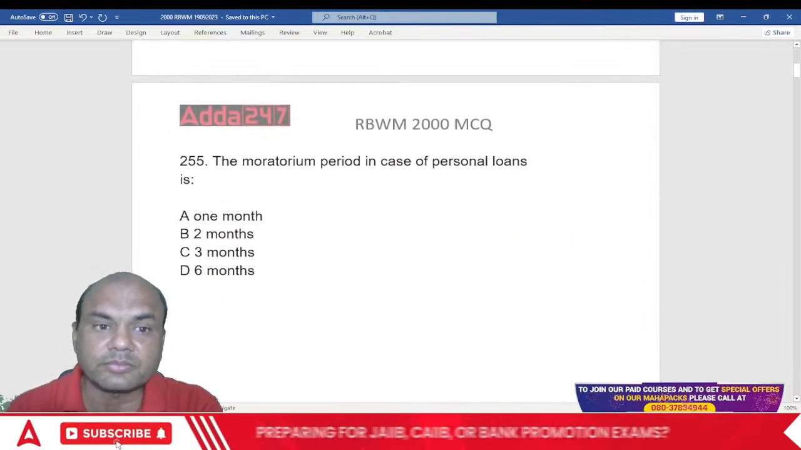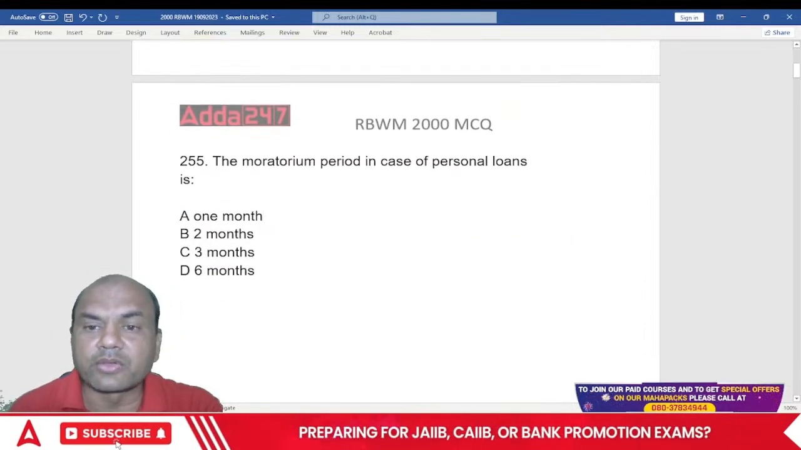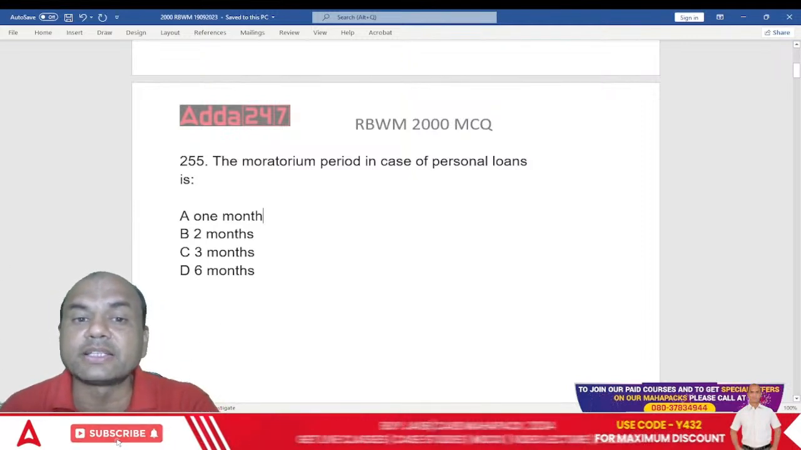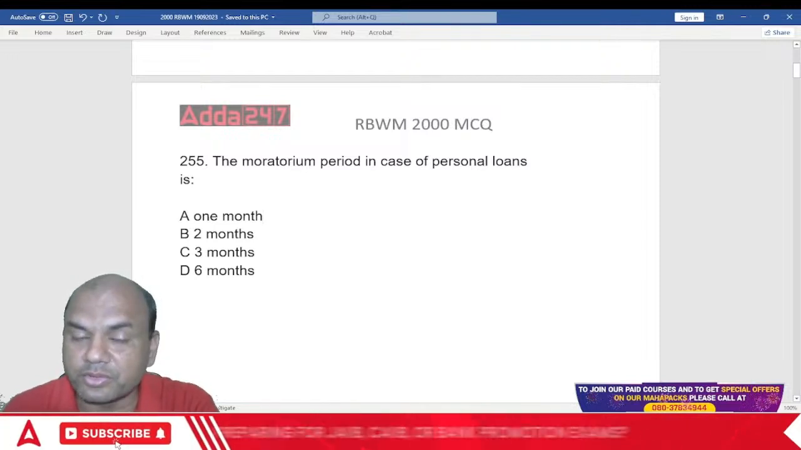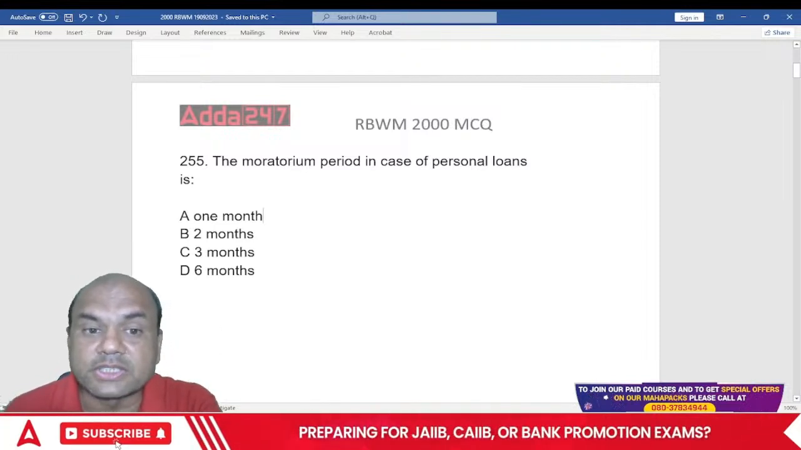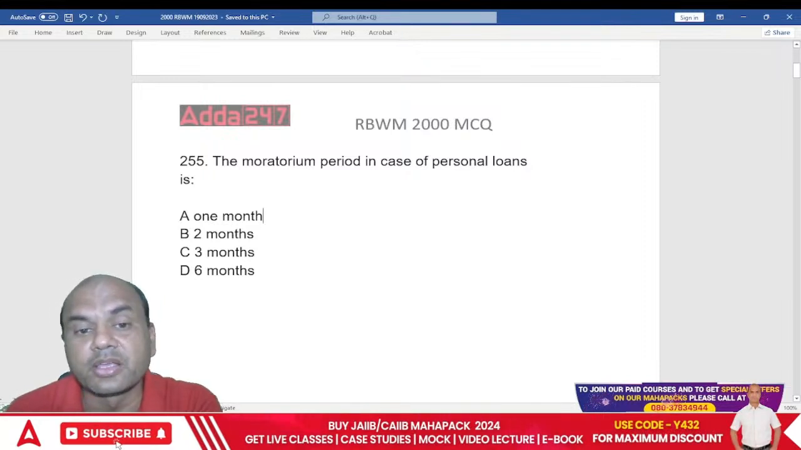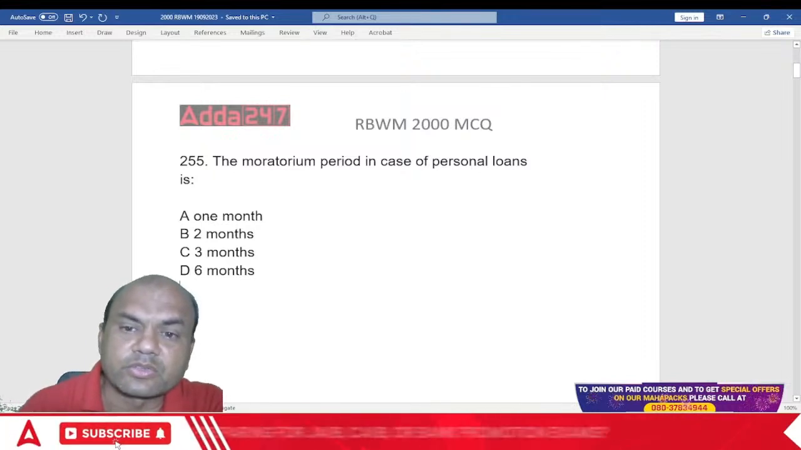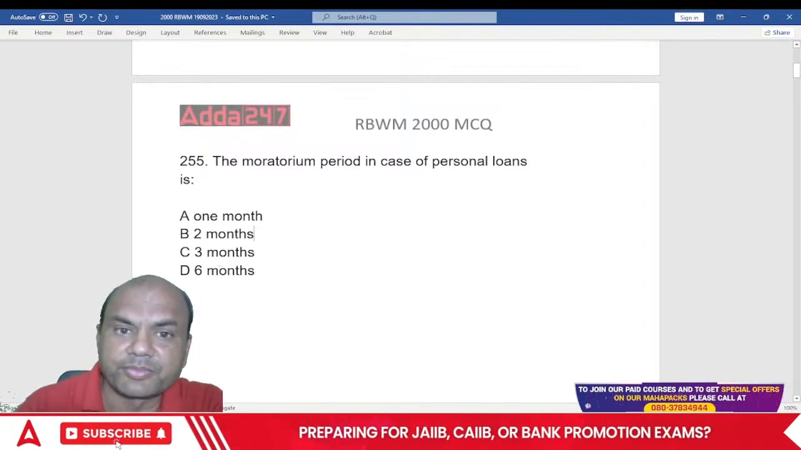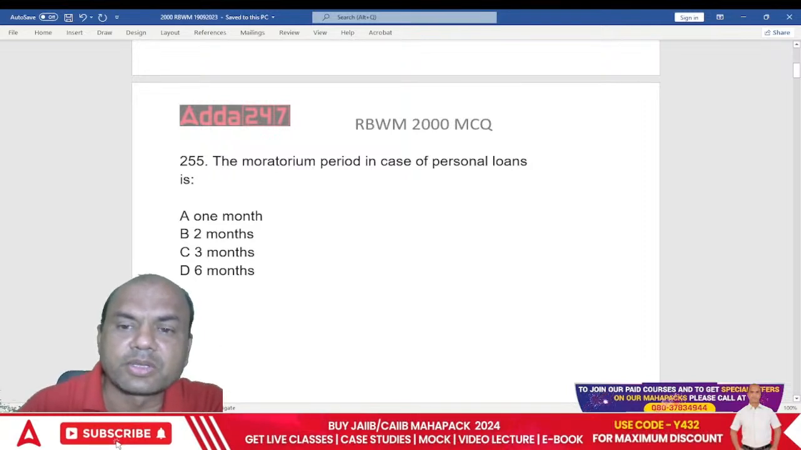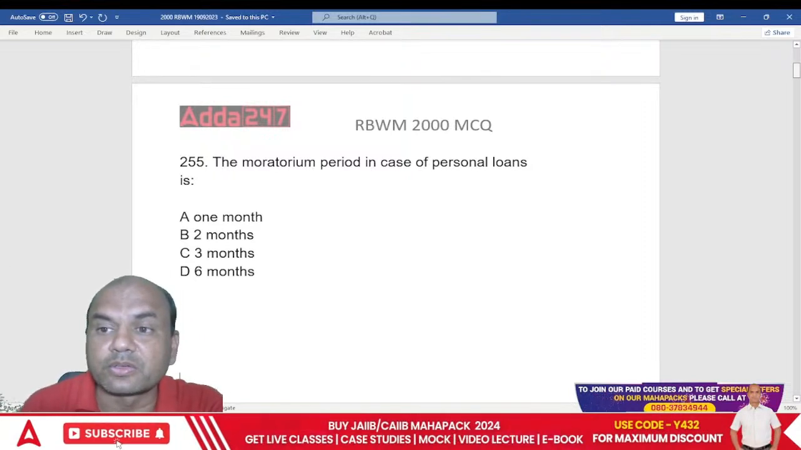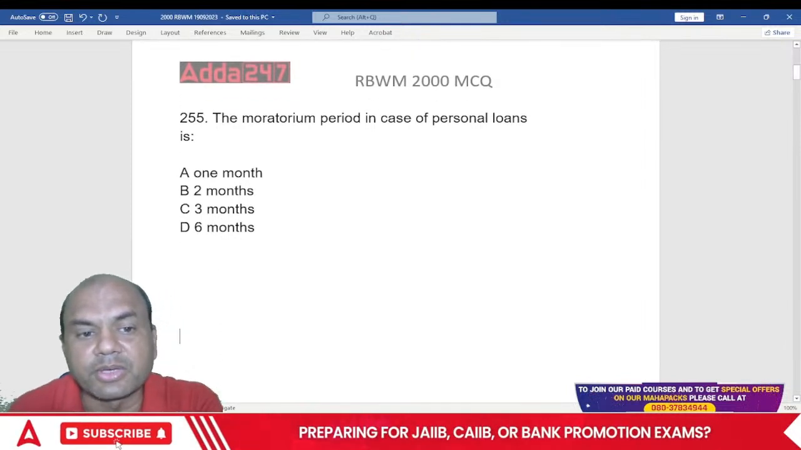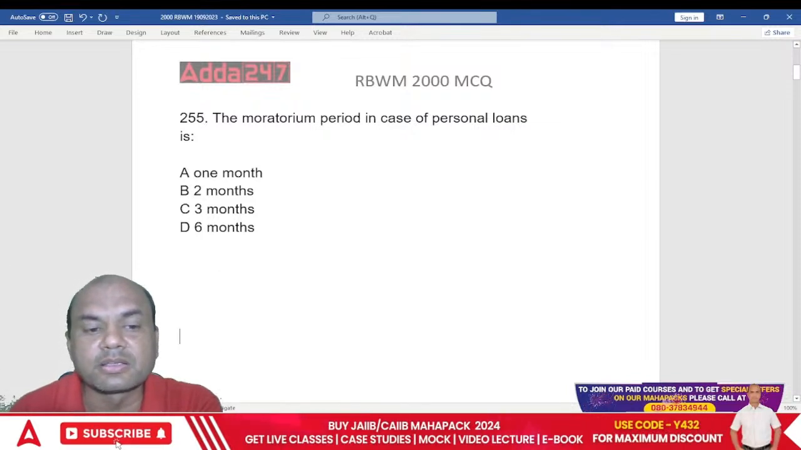Chalo. The moratorium period. The numbers we have been covering since many days, that's why these numbers are continued. That's why I'm saying, watch the series from the starting. The moratorium period in case of personal loans is, so in case of personal loans, what is the moratorium period? PL. What do you think should be the moratorium period in terms of personal loan? It is always 1 month, 2 months, 3 months, 6 months.